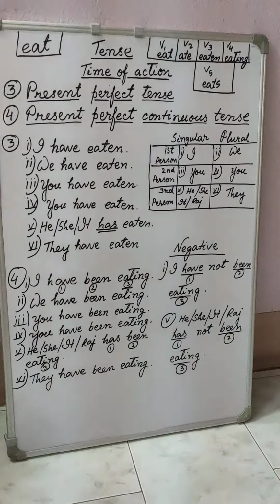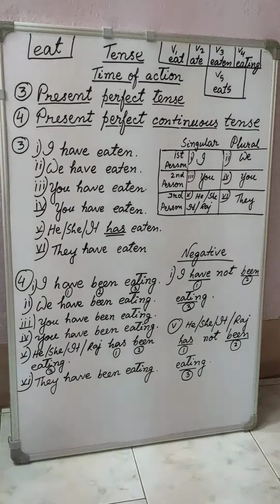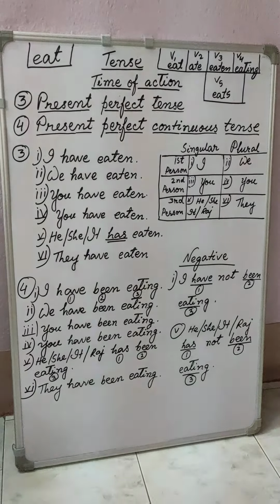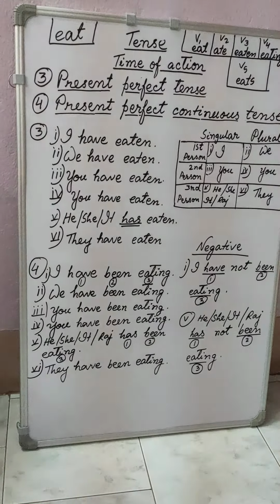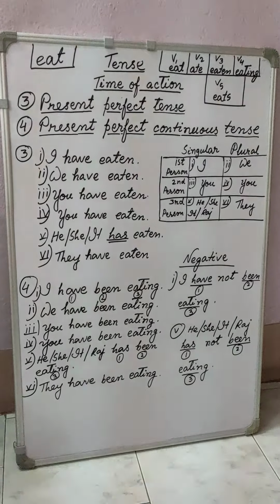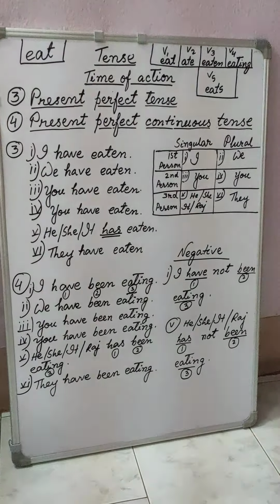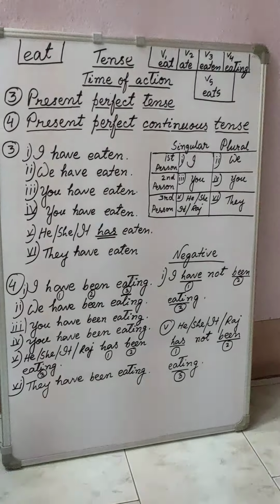But how do you make a negative sentence in present perfect continuous tense? I have told you, and I have also shown you in written form on the board how to make the negative form. Okay, so this is your present tense, all the types along with negative formation, and it has been completed.